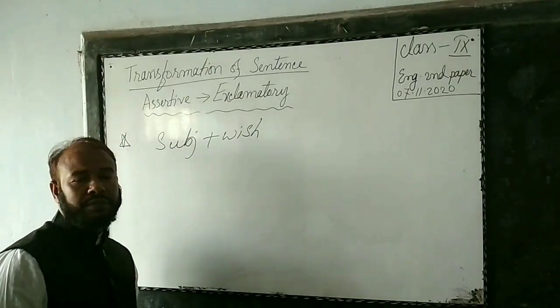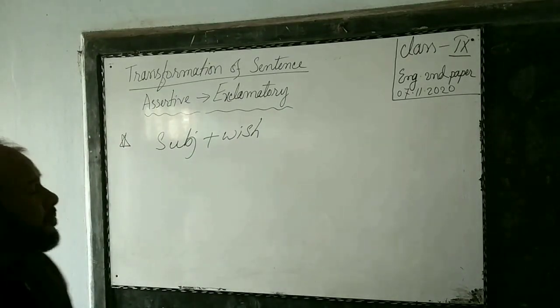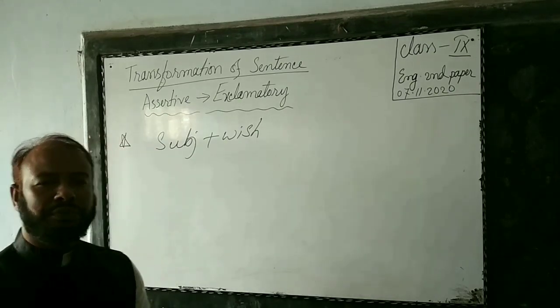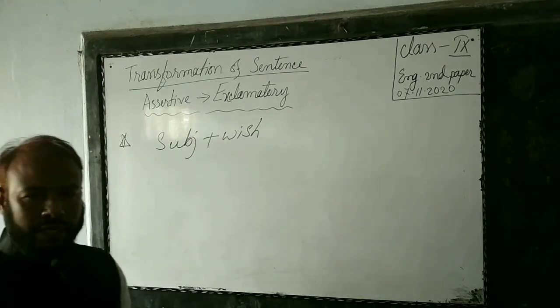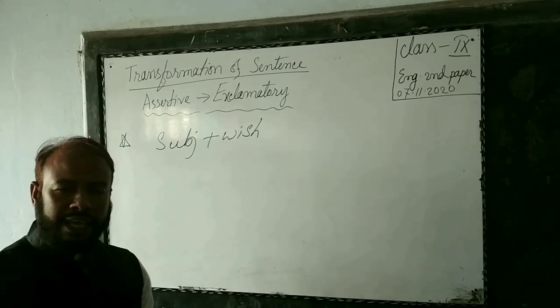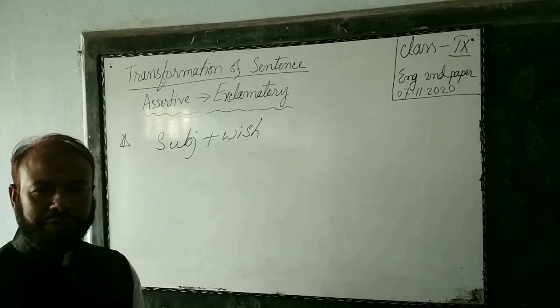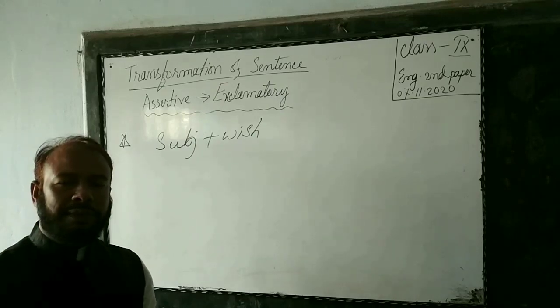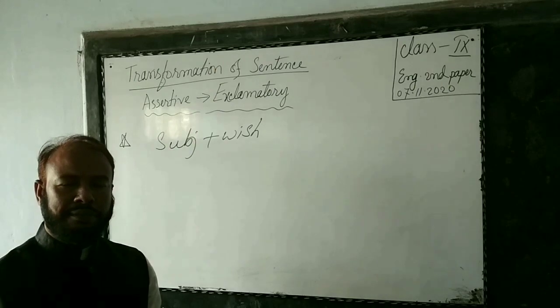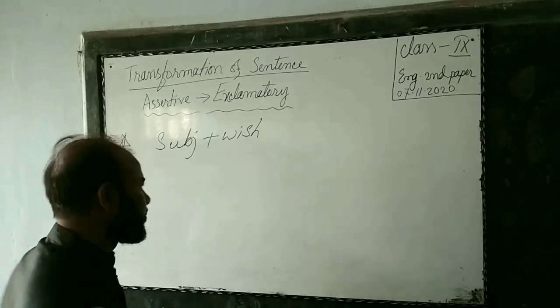Dear students, when subject plus wish is available in the sentence, subject plus wish will turn into if, would that, or that. Then we have to use other parts of the sentence with note of exclamation. Example: